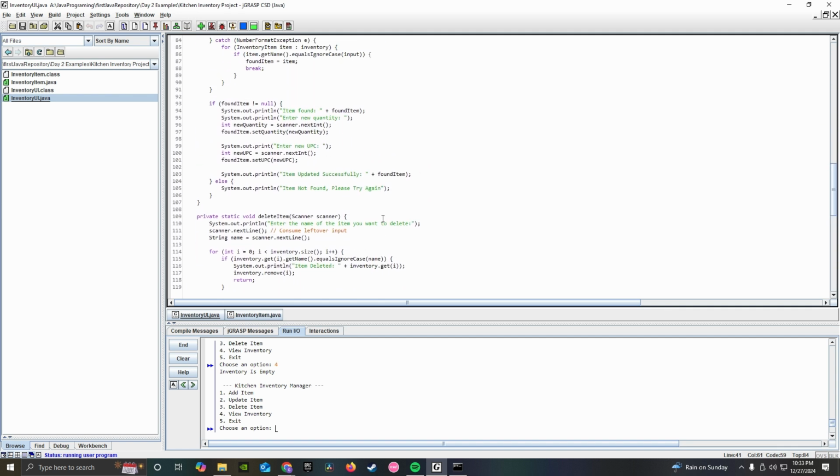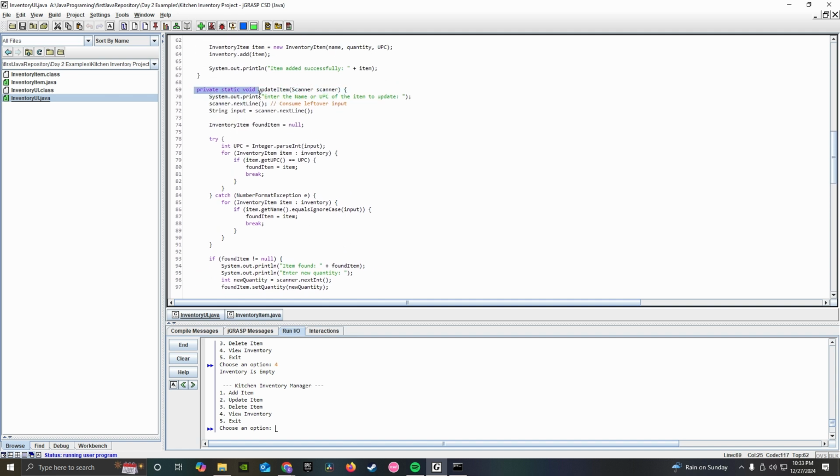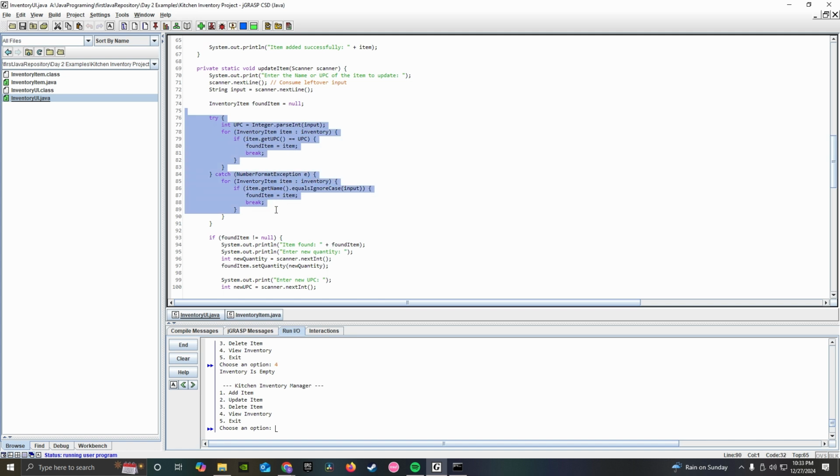Down here is where I have all my functions. This is the only function I tried to make very well. It takes either the name or the UPC. It doesn't matter, you can type in either one and it will sort it out by going through this try-catch block. At first we just assume that it's a UPC value, and if it's not a UPC value, we get an error and it goes into the catch block, where it assumes, since it's not a UPC, it has to be a name, which is a string value, and then it comes here.